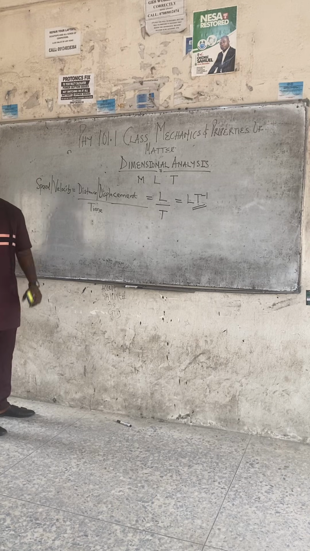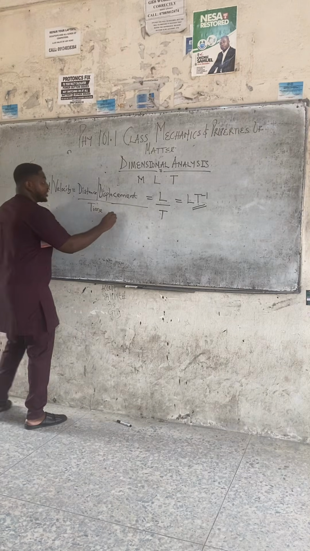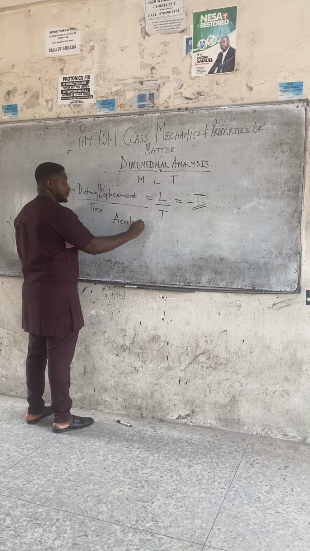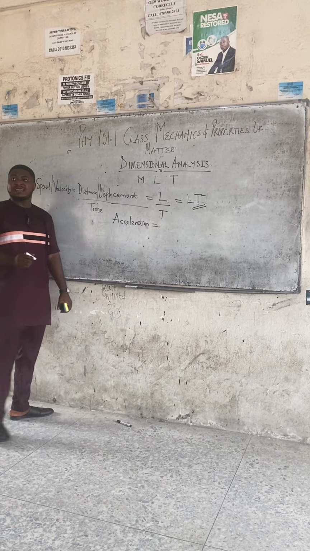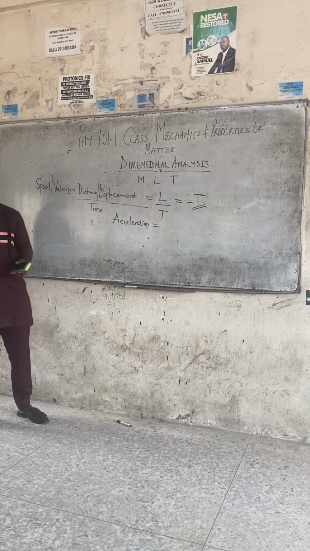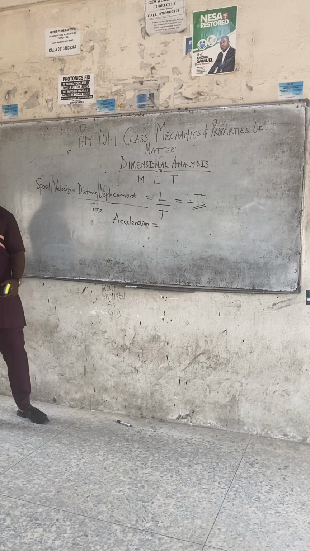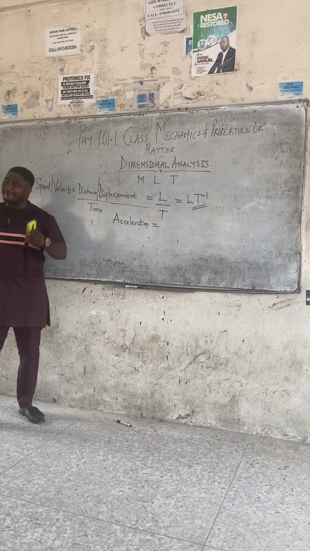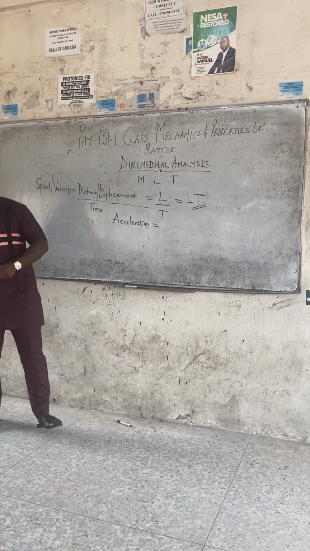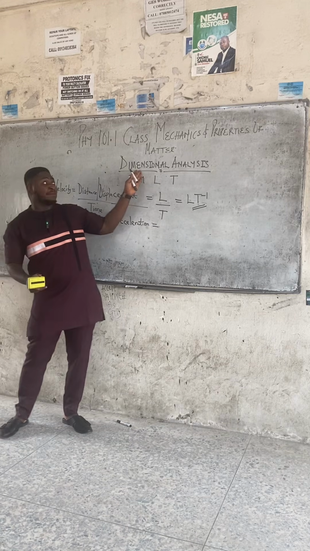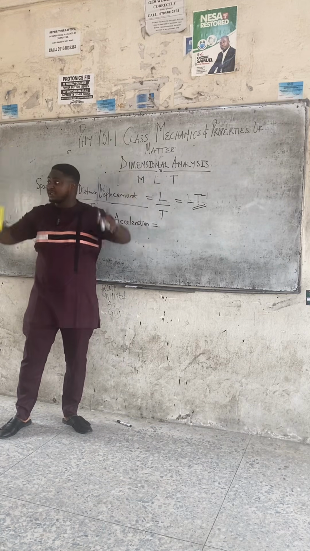Class, the next thing we'll look at is acceleration. Class, notice that it is only derived quantities that we are studying their dimensions. We are not studying the dimension for fundamental quantities because they are already in the dimension already. So any quantity I'm listing here are all derived. Remember that when we started, we said we have fundamental and derived quantities. And I listed 7 fundamental quantities. I did not list any derived quantity. Why? Because I knew that when we come to dimension analysis, we'll talk about all the derived.